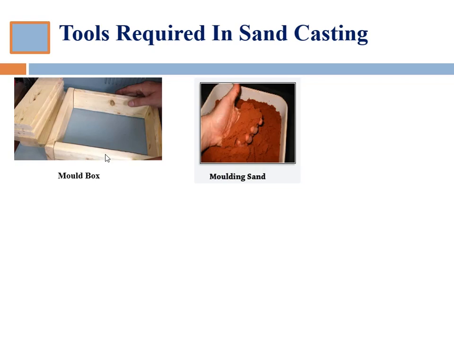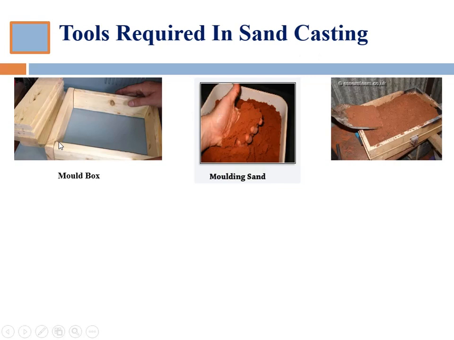And additives are the materials generally added to the molding and core sand mixture to develop some special property in the sand. Some commonly used additives for enhancing the properties of mold and core sands are coal dust, corn flour, dextrine, sea coal, wood flour, silica flour, etc. So this is all about the molding sand which we use to make the mold.